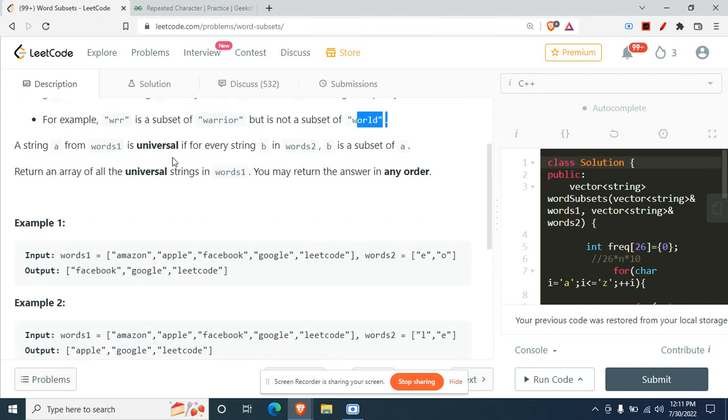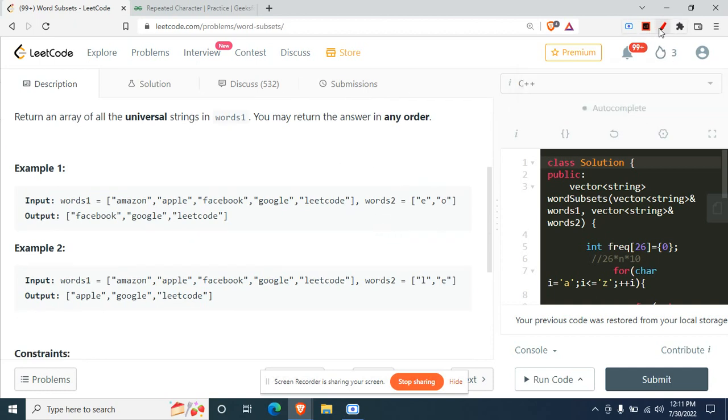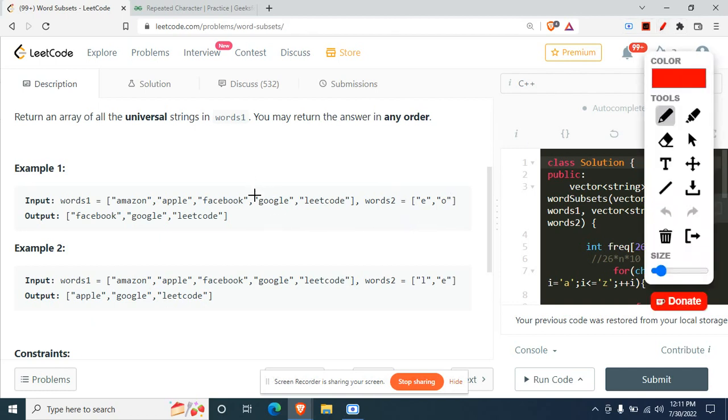A string A from words 1 is universal if for every string B in words 2, B is a subset of A, and we just need to return an array of all universal strings in words 1, and we can return them in any order. So, what does the question tell us to do?